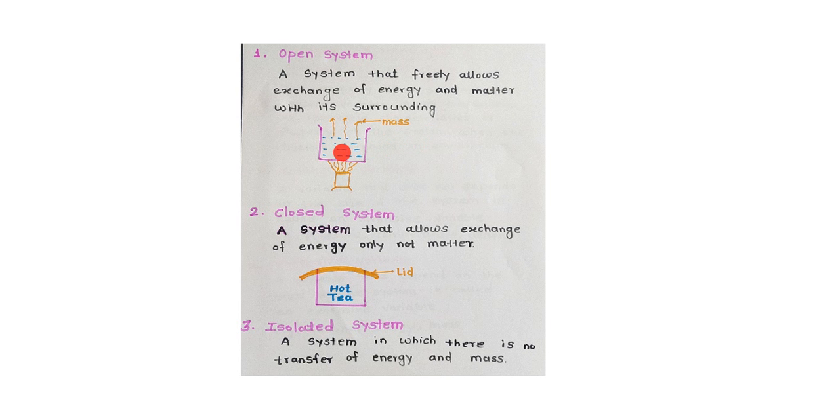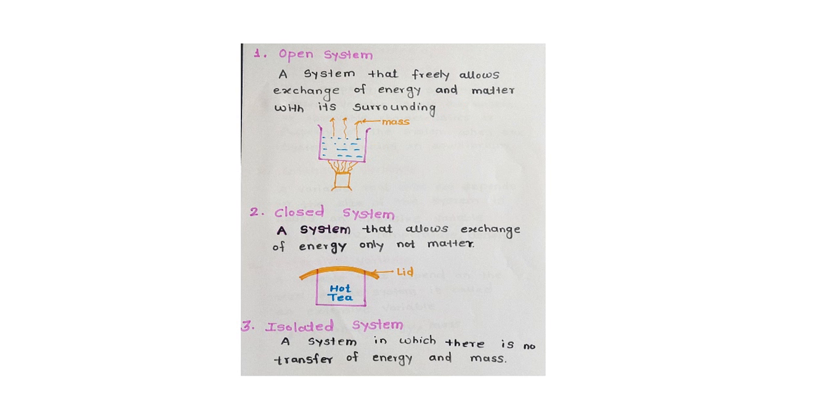That's why heat energy is also exchanging between system and surrounding. It is the open system. Open system means that it freely allows exchange of energy and matter with its surrounding. It's called the open system.